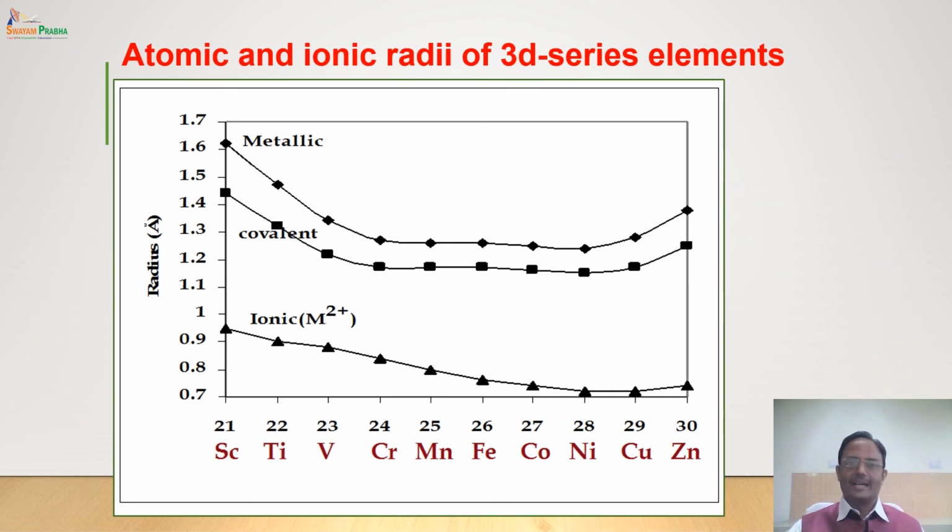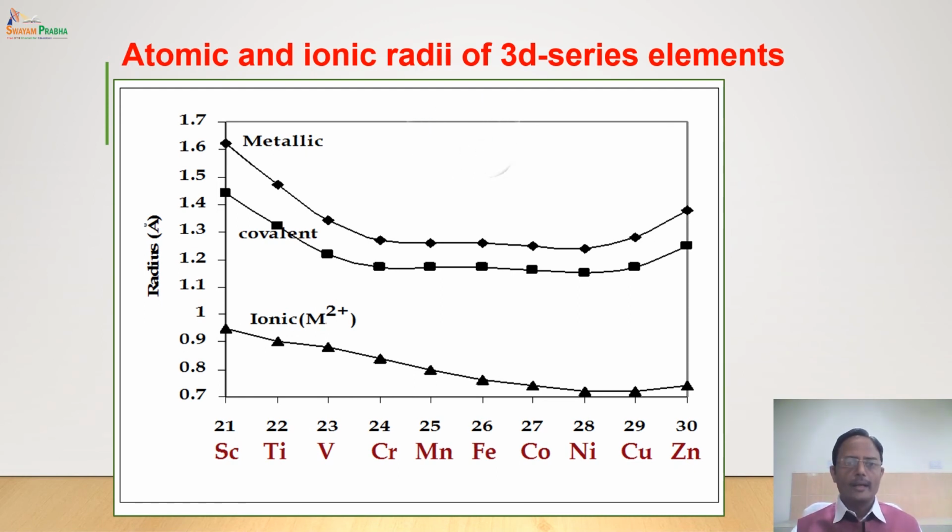Now what is a metallic radius? Metallic radius is defined as half of the internuclear distance in the adjacent atoms in a metal. Consider that this is a metal. The adjacent atoms in the metallic state are compact and they are very close to each other. Now if you take the internuclear distance, half of that will be called the metallic radius.